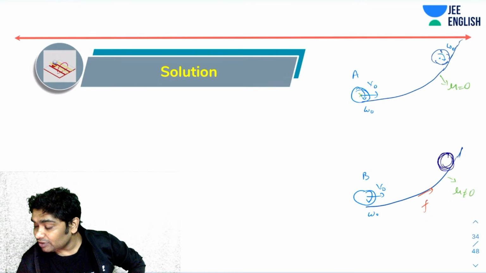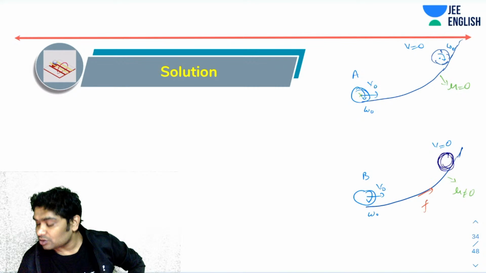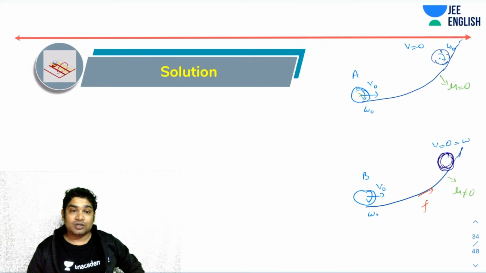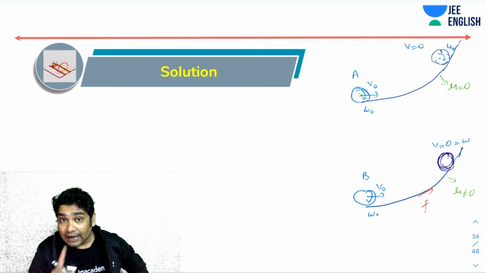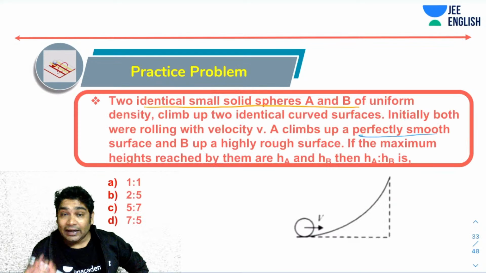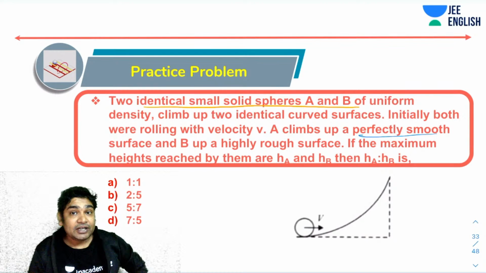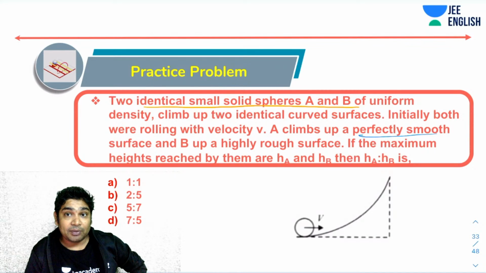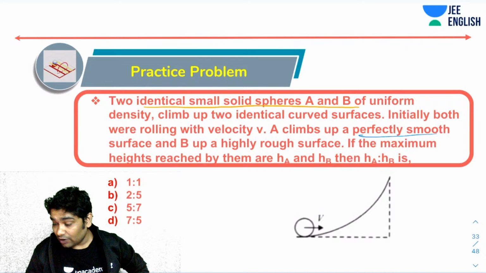So for A, V would have been 0 and omega would have been omega naught. Here V equals 0 equals omega. Both V and omega would have fallen to 0. Okay, so that is the difference that will happen when A climbs up a perfectly smooth surface and B climbs up a perfectly rough surface. I hope you understand.